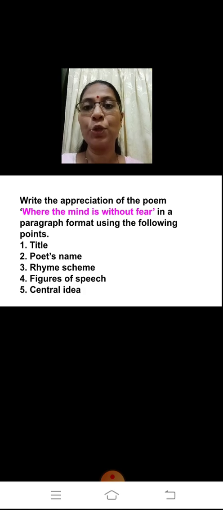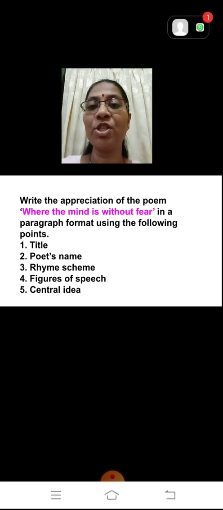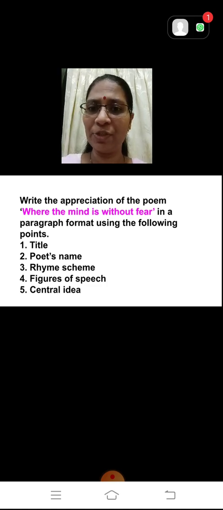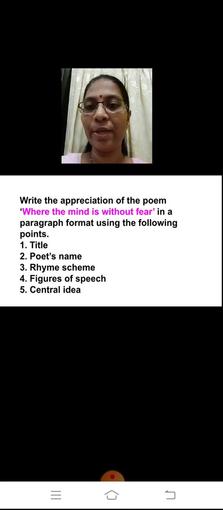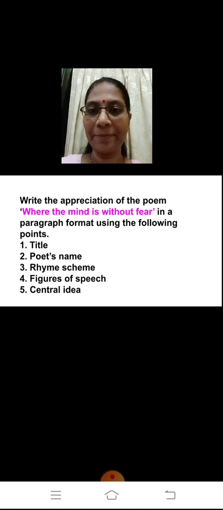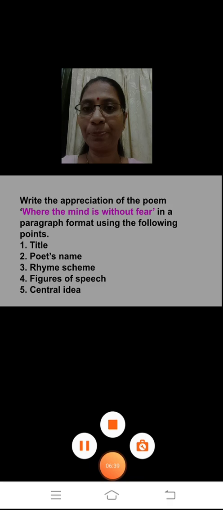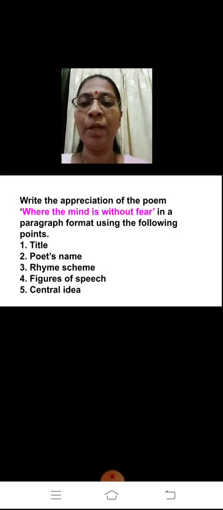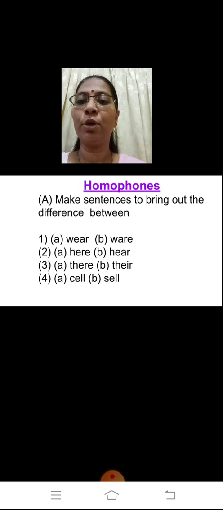Is it clear? So if you want, you will write that in the books which are available with you. You can write it in your last year's books also, in the pages which are there for you. You will have it as a record with you, and then you can go through it and learn it. I hope all what I have told to you all is clear children. Okay, any doubts you can go through this video again. If you want me to repeat, I will show you what you are going to do again.